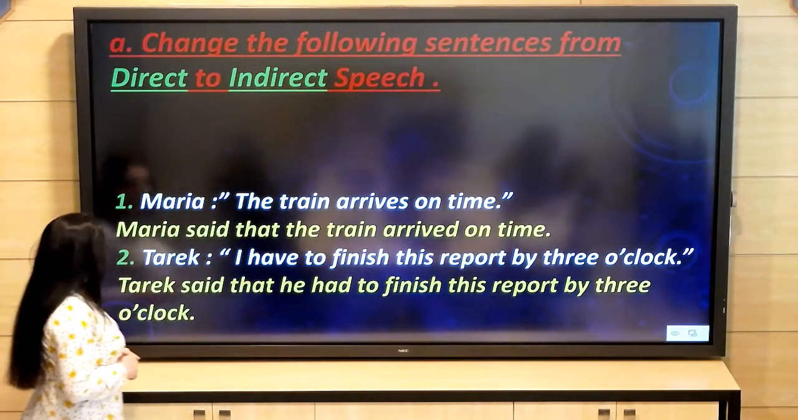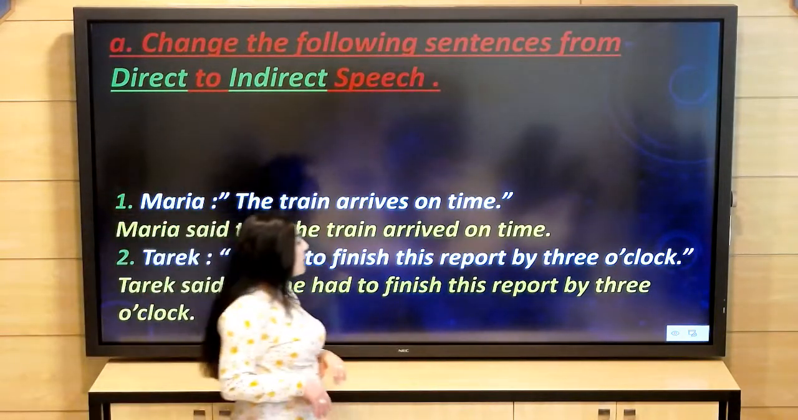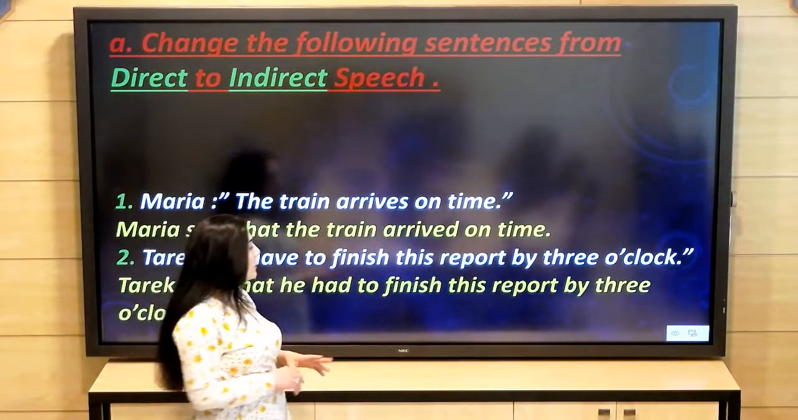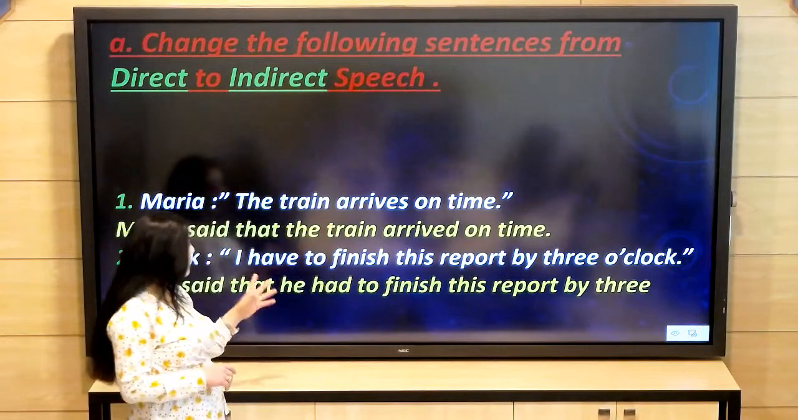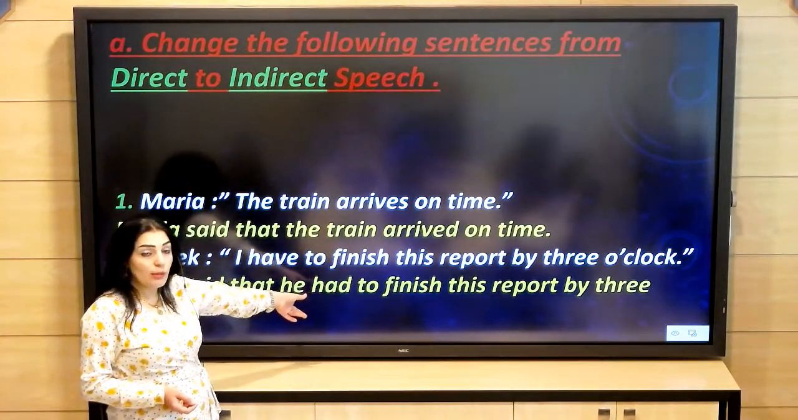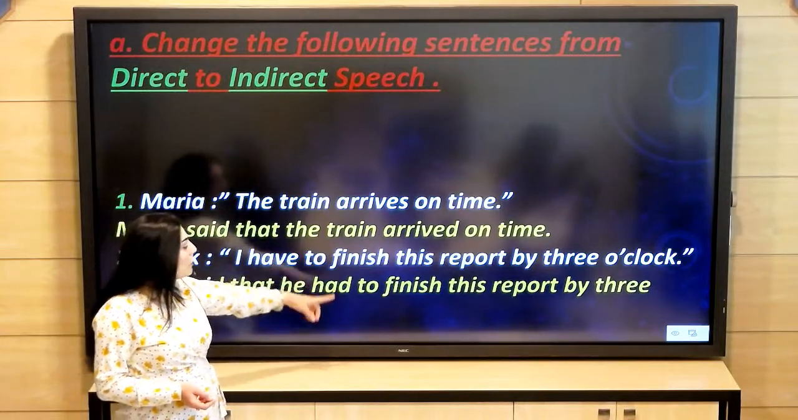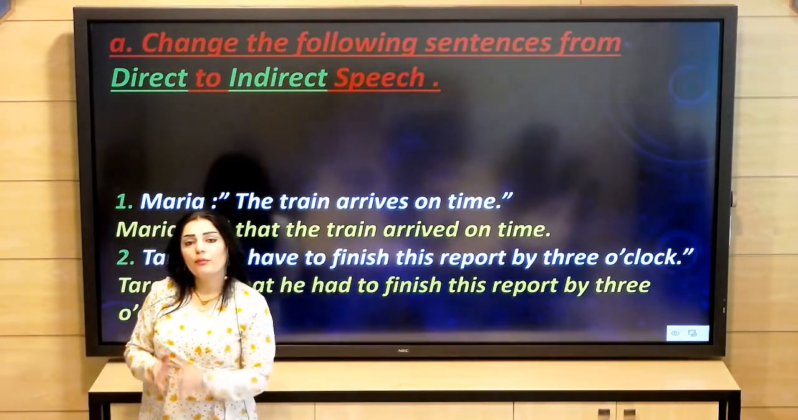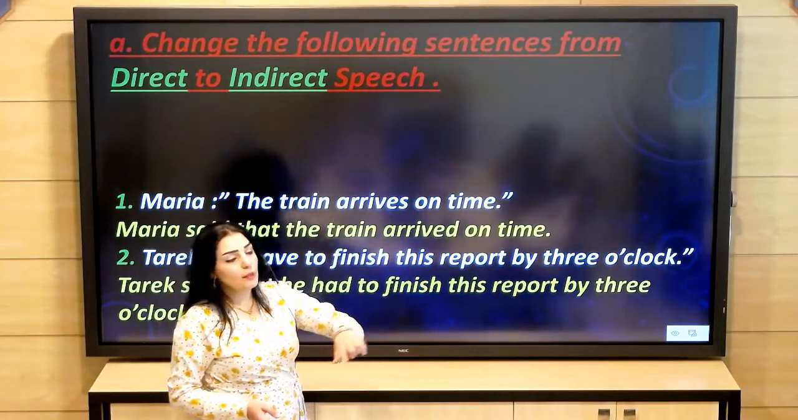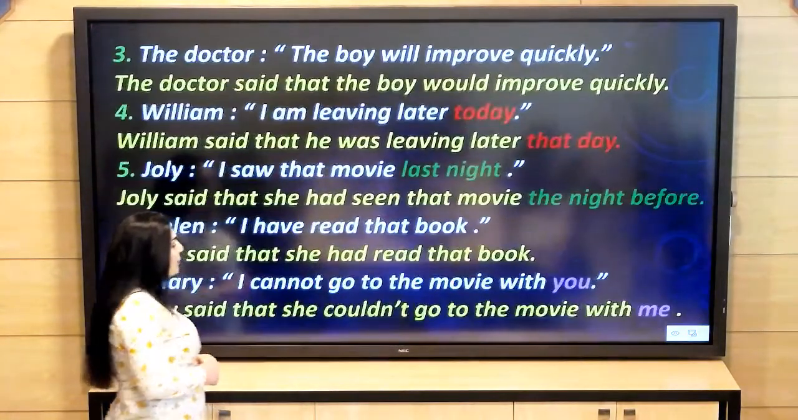Number two. Tariq, "I have to finish this report by 3 o'clock." Tariq said that he had to finish this report by 3 o'clock. Here we have only some changes. I becomes he, because we are talking about Tariq, and have to becomes had to. Have to is a present modal, becomes a past modal, which is had to.